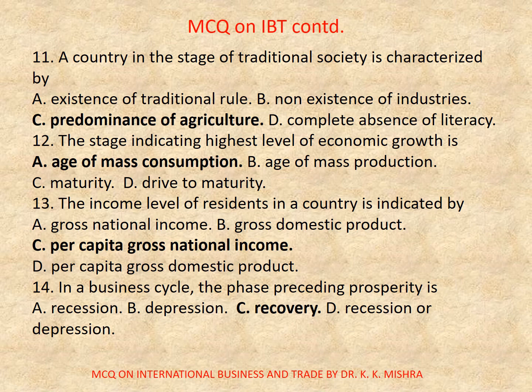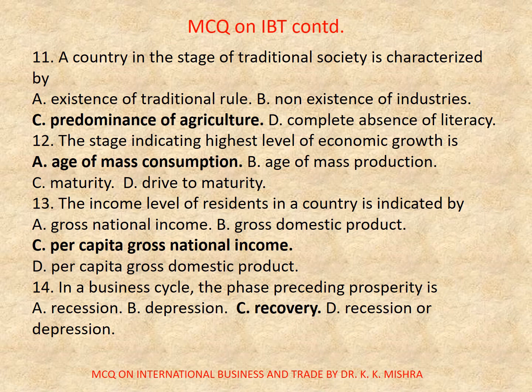Now, question number 13. The income level of residents in a country is indicated by, options are A, gross national income, B, gross domestic product, C, per capita gross national income, D, per capita gross domestic product.